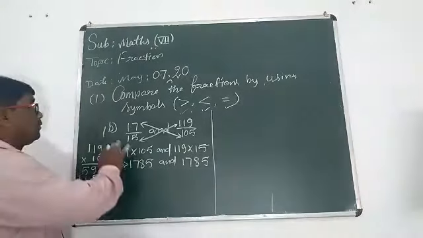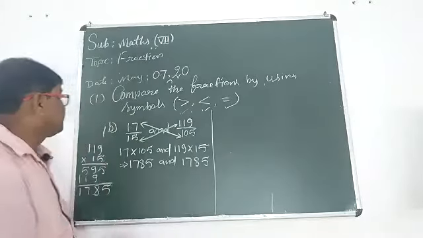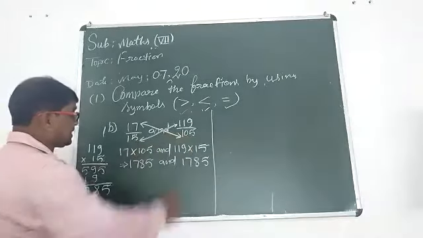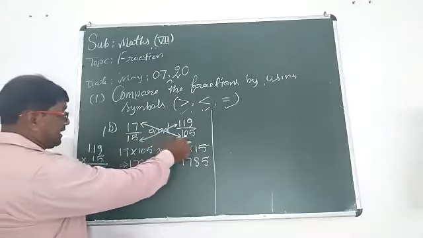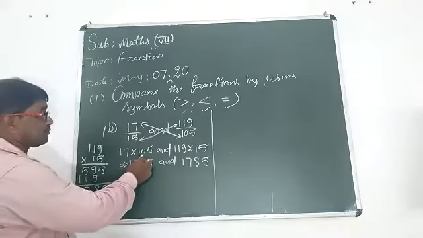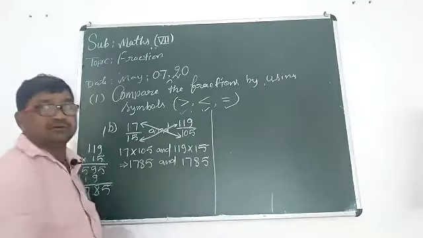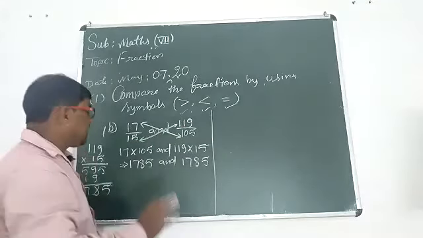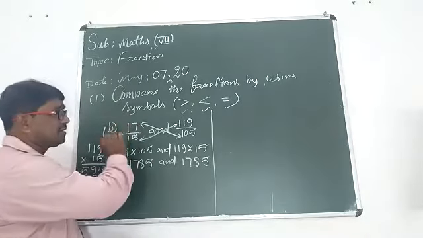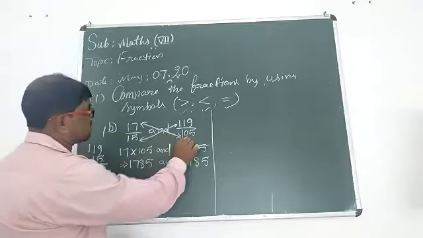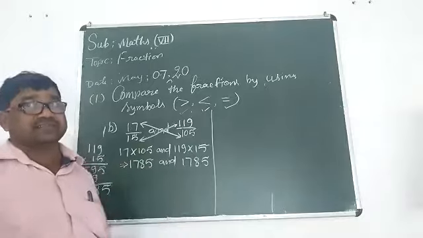Okay. We are taking the second method. How can we compare these two fractions? Listen again. Ignore the disturbance. 17 multiply 105 and 119 multiply 15. No problem. If you are multiplying the numerator of the first fraction to the denominator of the second, that means you are trying to take the first fraction. Okay?